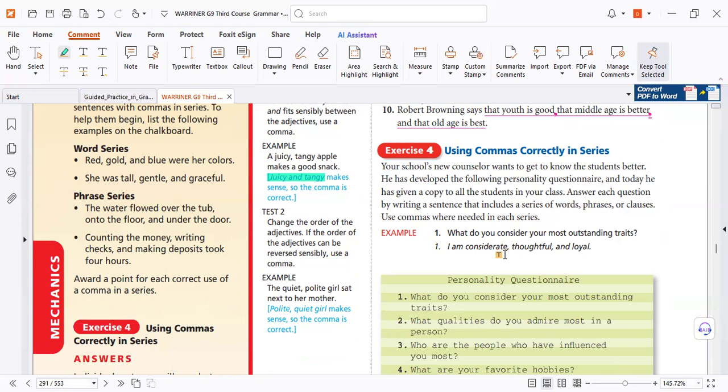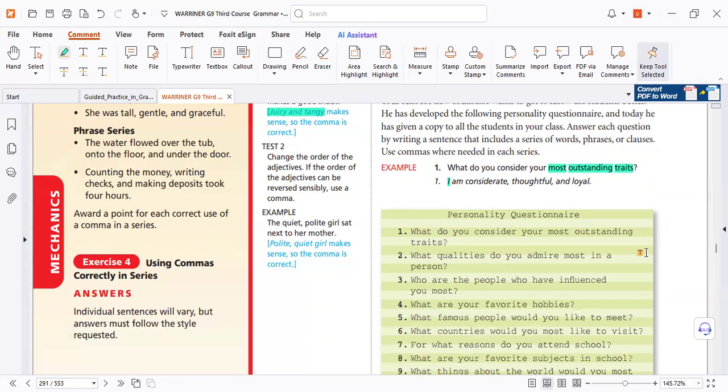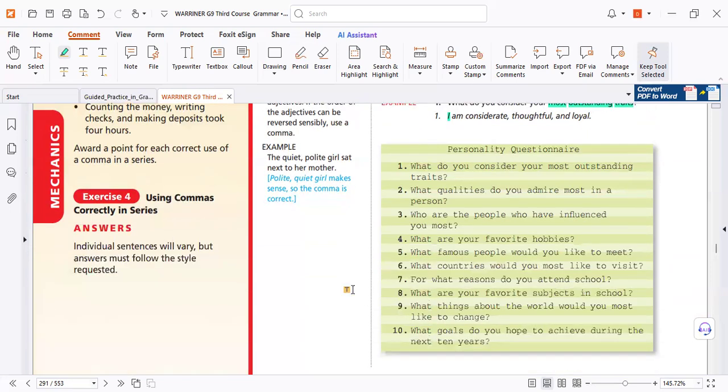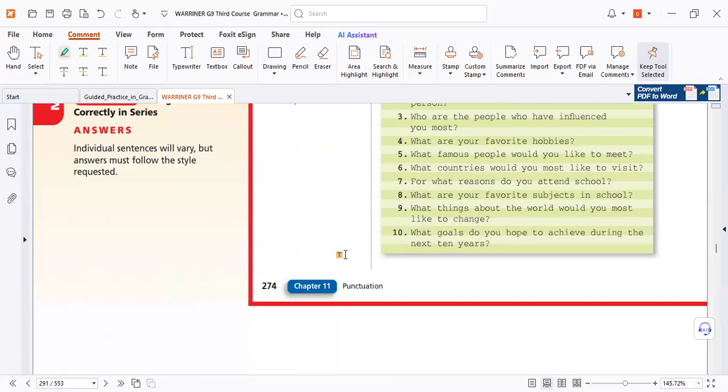Look at this: I am considerate, thoughtful, and loyal, describing I. It's no problem. But look here, most outstanding traits: adjective, adjective. Now, don't use a comma after most. It's a comparison. That's why, and by making a lot of mistakes, we can help you. Don't worry, we'll master it. Here are the questions. Of course, he has answers.